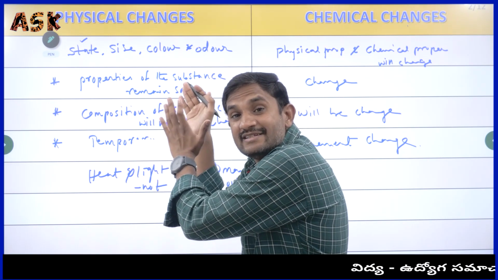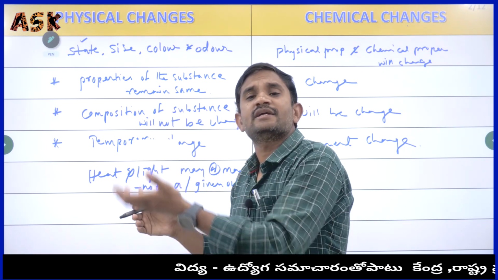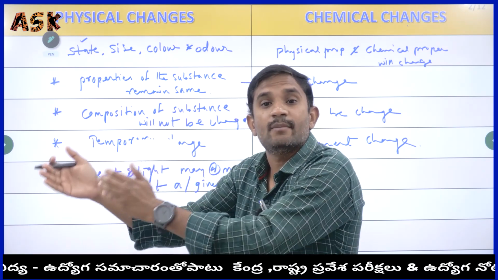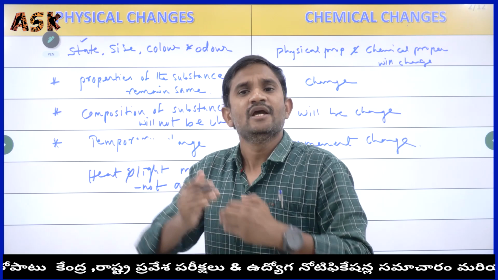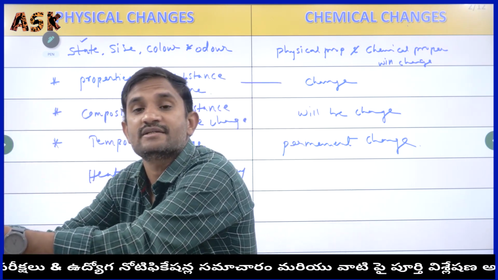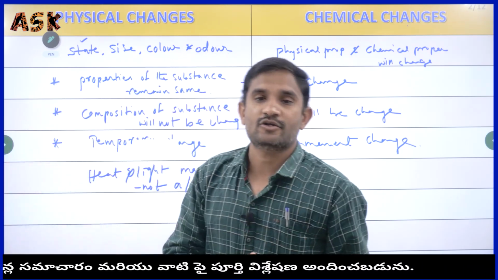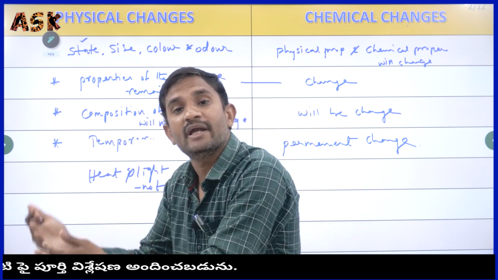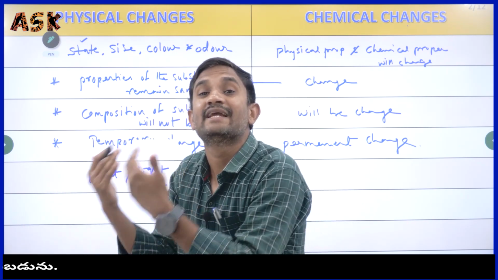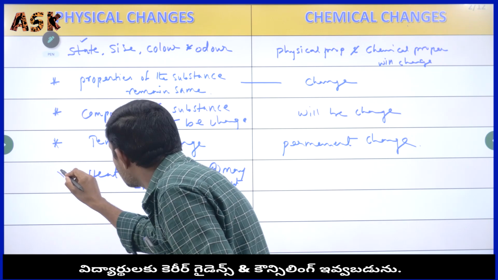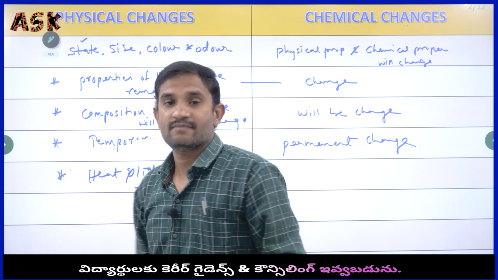Towards the physical changes, light energy, otherwise heat energy, may be absorbed by the substances, may be released by the substances, may be absorbed, otherwise given out.